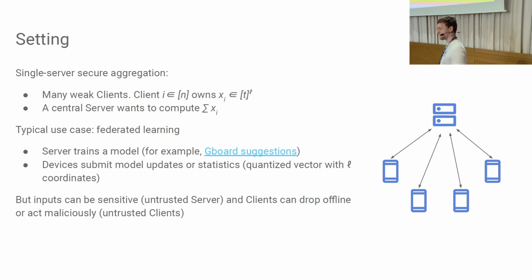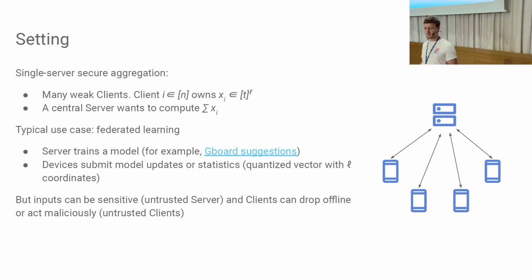A typical use case here is federated learning, where a server has some candidate model and wants to continue to train it, for example fine-tune it, by sending it to all of the devices. The devices locally perform a training step on the model, and then send updates, so gradient updates, back to the server. But we don't want to learn the individual client's training step, because that would reveal something about the private data. We only want to learn the completed aggregated gradients, which gives us the next iteration of the model. So yeah, can this be done with a central untrusted server?